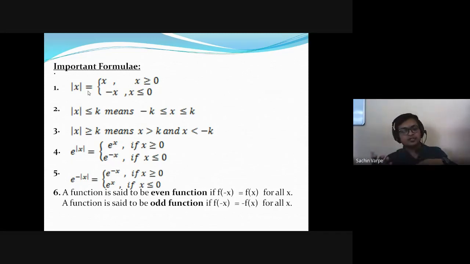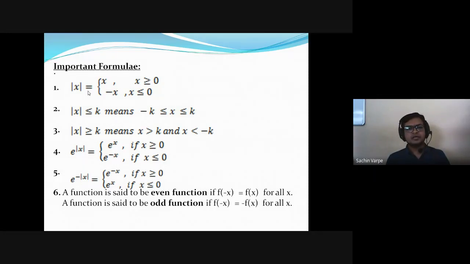If we have negative values, its mod will always be positive. But how is it positive? By this definition. For x less than 0, the definition of mod x is minus x, and when we substitute the actual value of x, suppose minus 2, then minus of minus 2 will be plus 2. So that is why mod of a negative number is always positive.